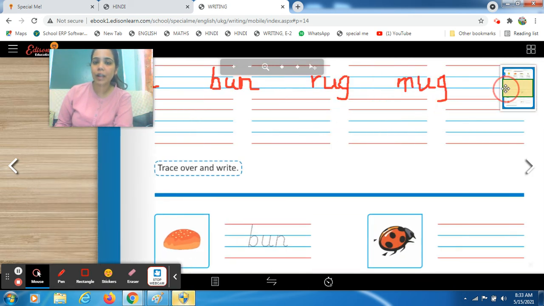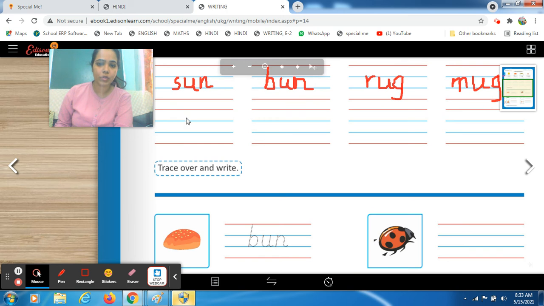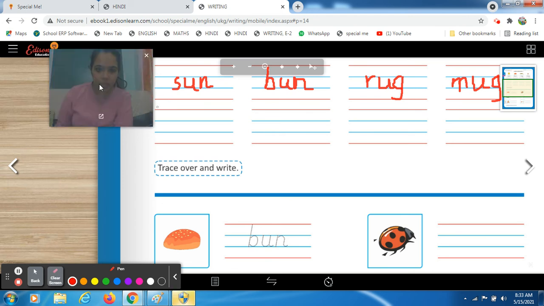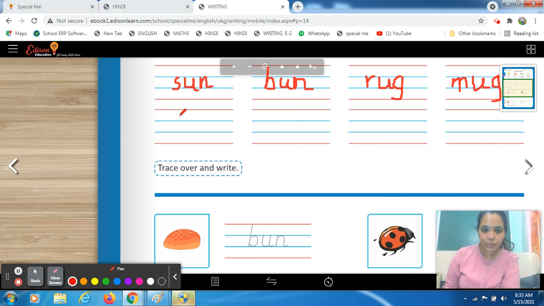Again, here you have to write the similar words, right? So the first one is sun. Try to make the formation correctly, students. S, a sound comes from letter U, N, sun.